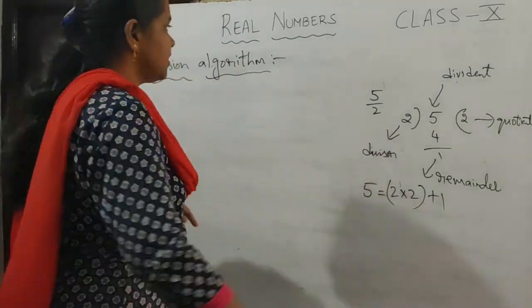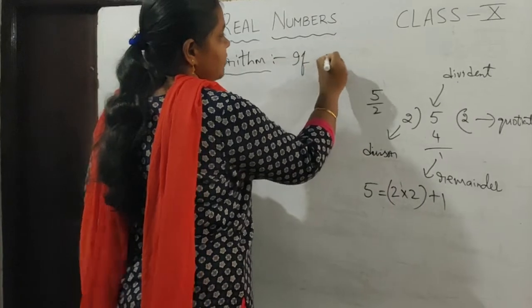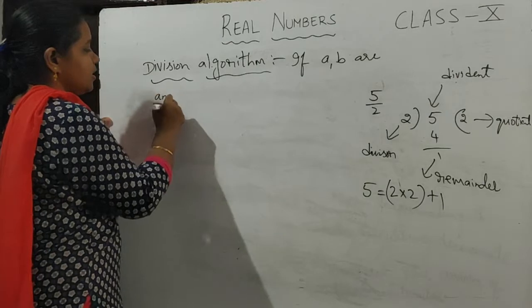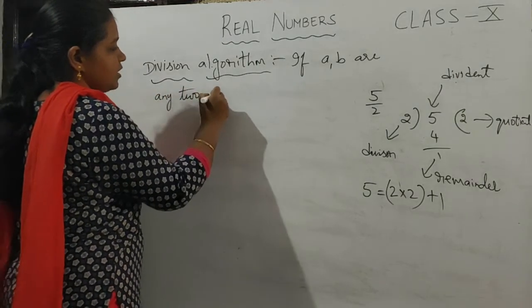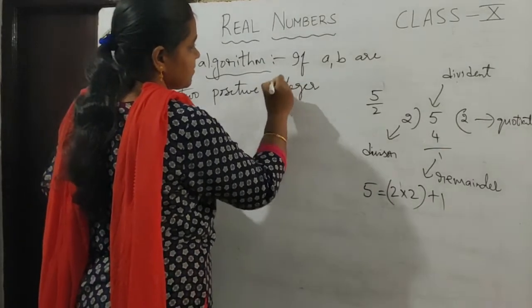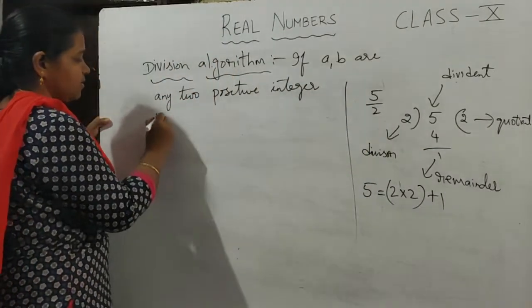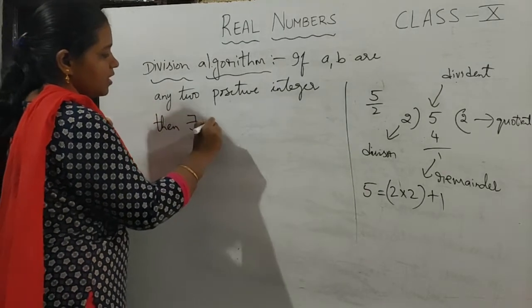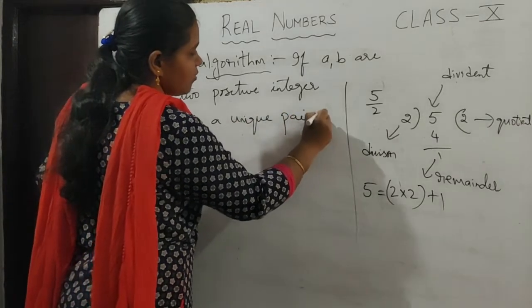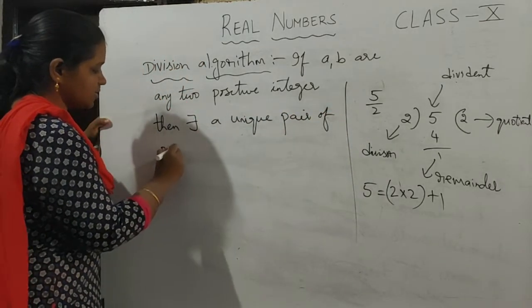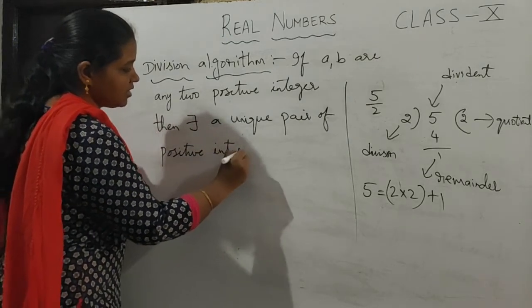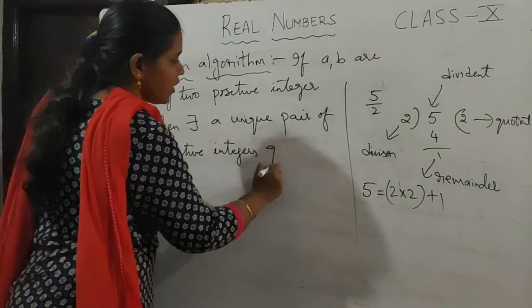Division algorithm is: if A and B are any two positive integers, then there exists a unique pair of positive integers Q and R,